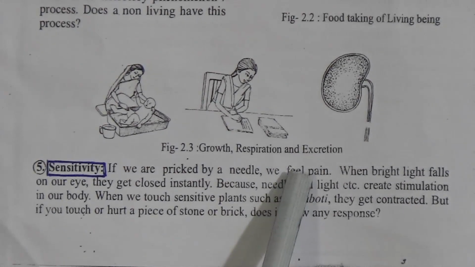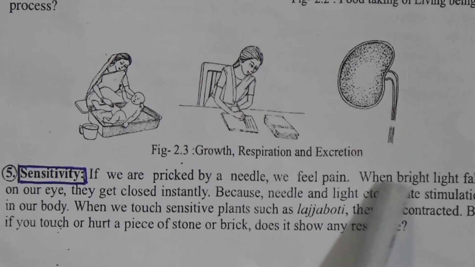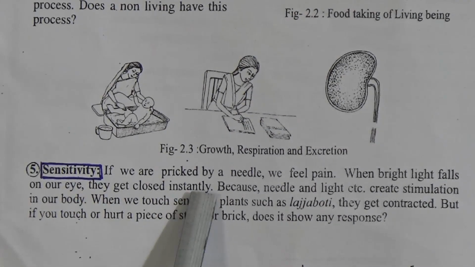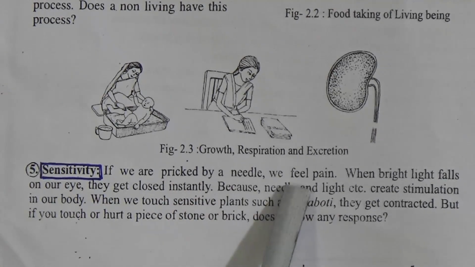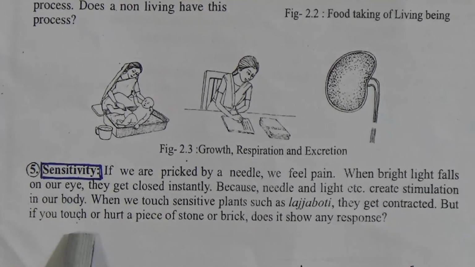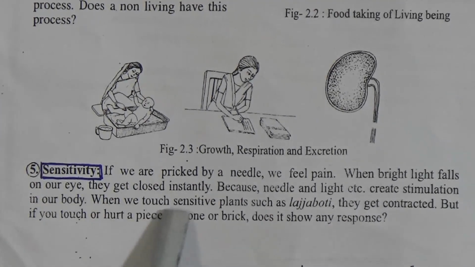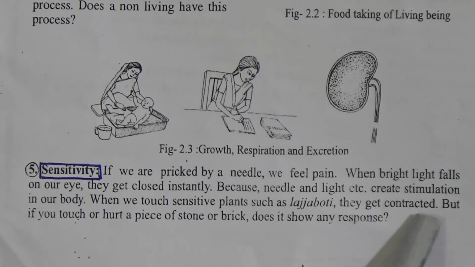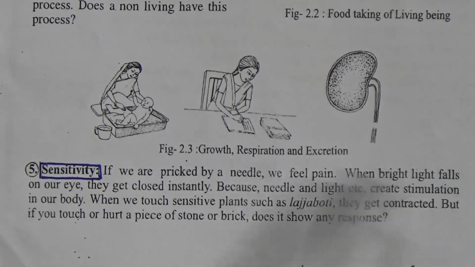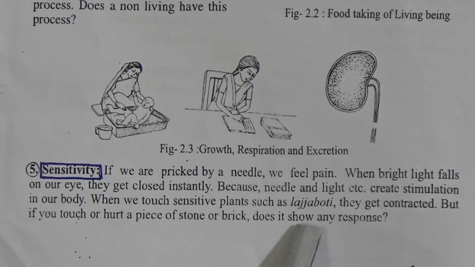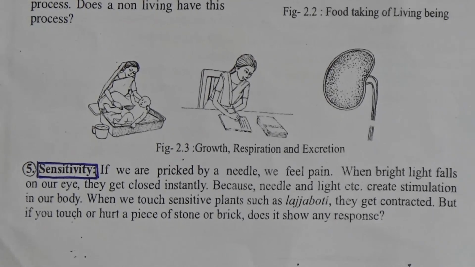Number 5, sensitivity. If we are pricked by a needle, we feel pain. When bright light falls on our eyes, they get closed instantly because needle and light etc. create stimulation in our body. When we touch sensitive plants such as Lajjavati, they get contracted. But if you touch or hurt a piece of stone or brick, does it show any response?